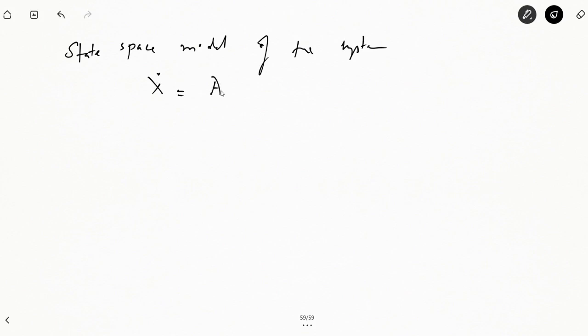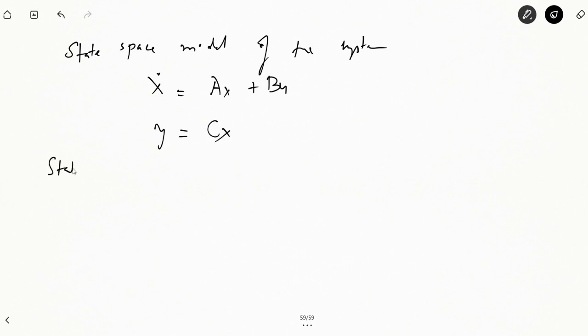Fine. Now this observer of ours, we can try to derive the model of this observer. So your state space model of the system is x dot is equal to ax plus bu and y is equal to cx.